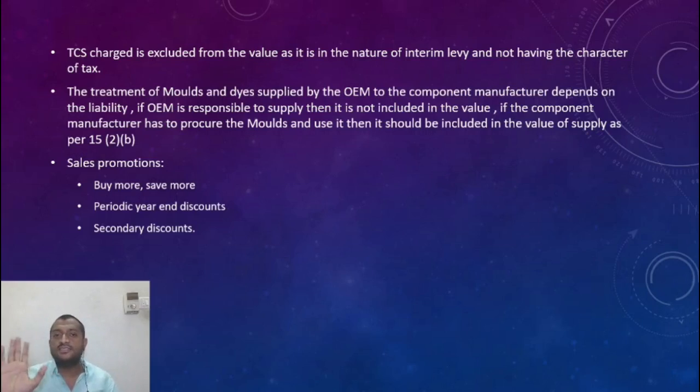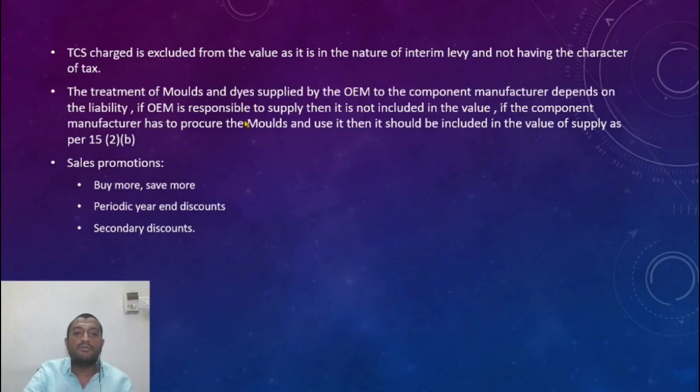See, the TCS is not any amount being paid for the gold purchased. It is just an interim levy, collected from the taxpayer and paid back to the taxpayer at the time of taking credit, just to have an audit trail. So it is in the nature of an interim levy, a circular issued by CBIC said. So it should be excluded from the value.